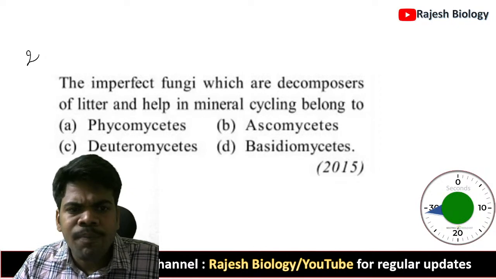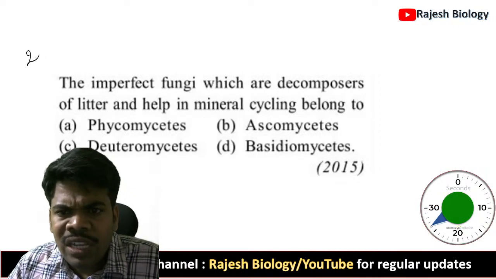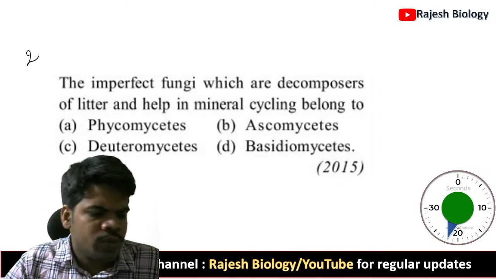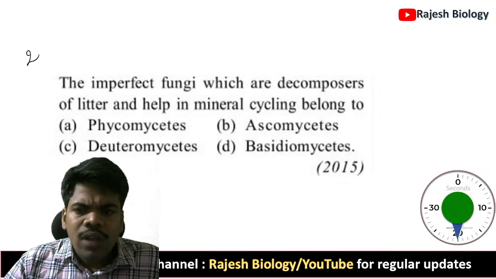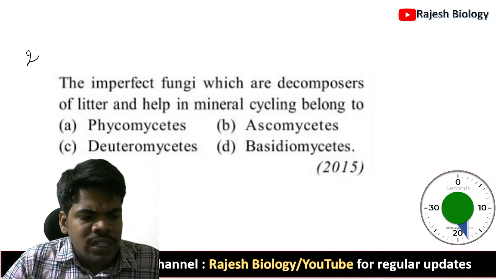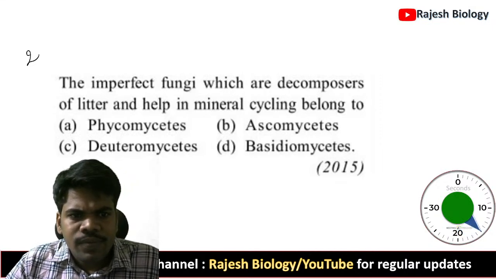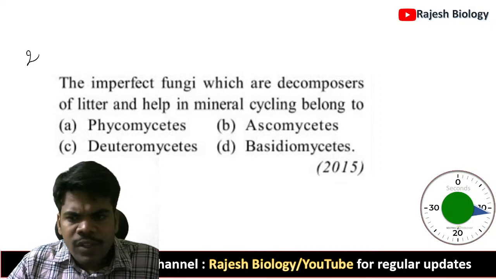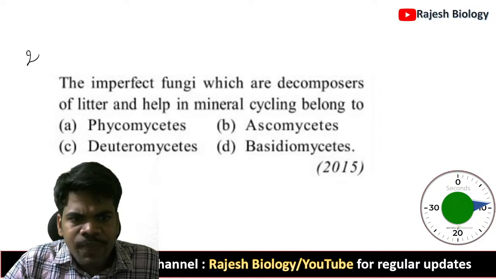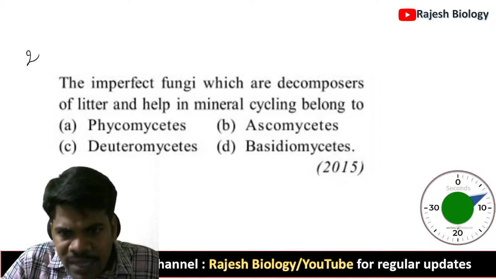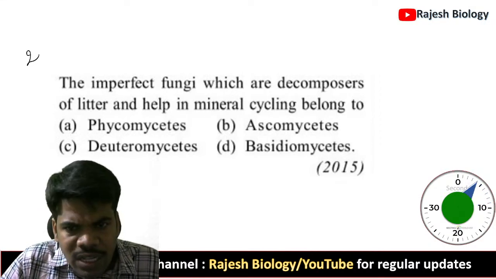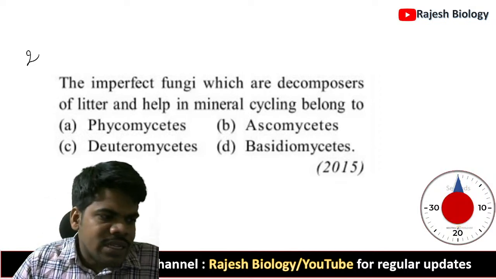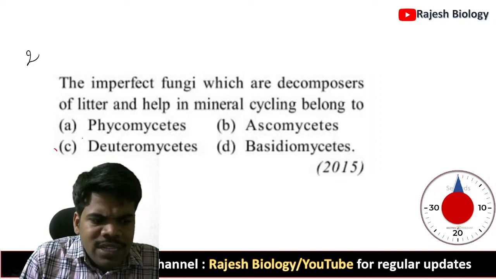Question number 2: the imperfect fungi which are decomposers of litter and help in mineral cycling belong to. You have to give the option before it reaches zero seconds. There are 30 seconds. Still you have 10 seconds. Phycomycetes, ascomycetes, deuteromycetes, and basidiomycetes. Option C is correct.